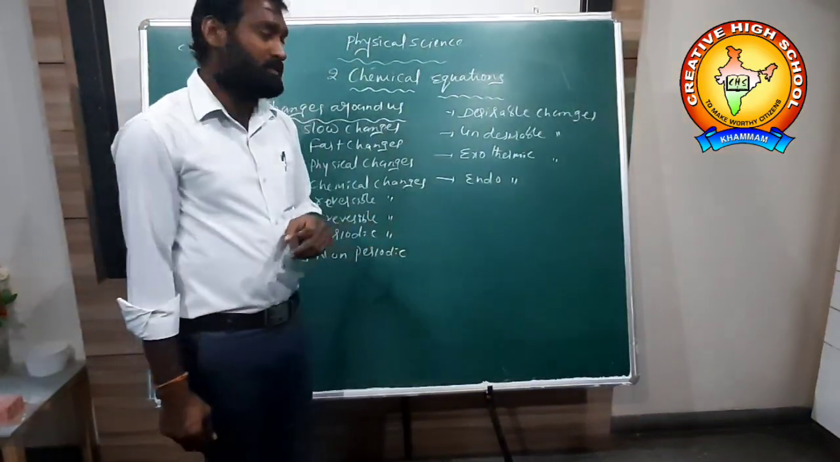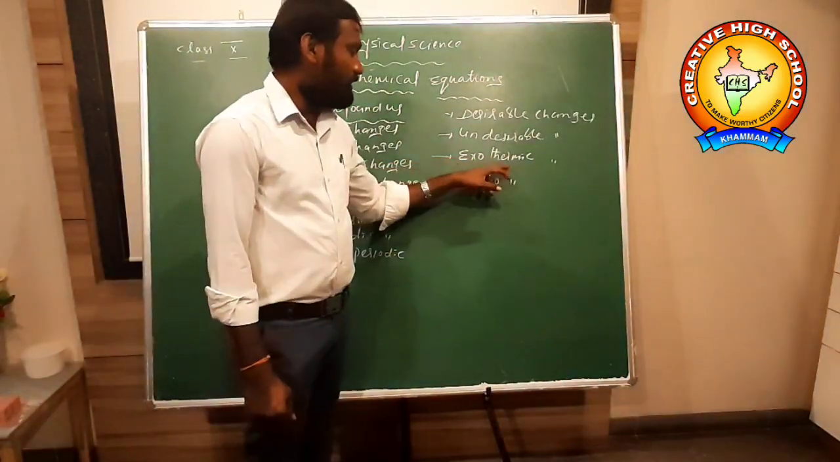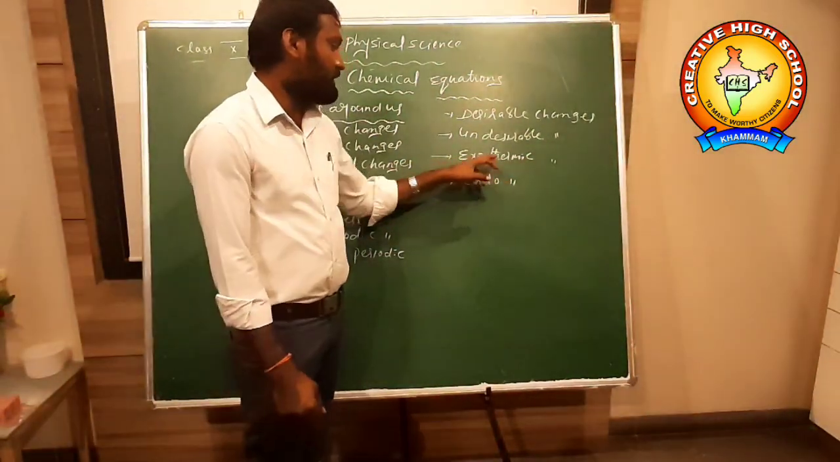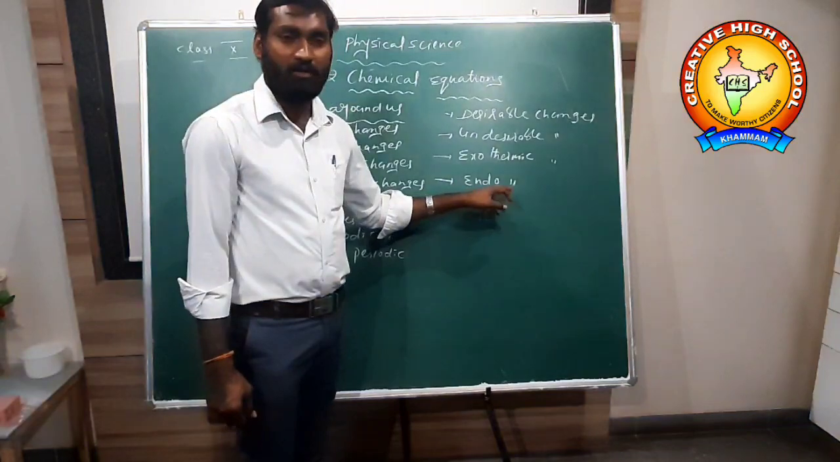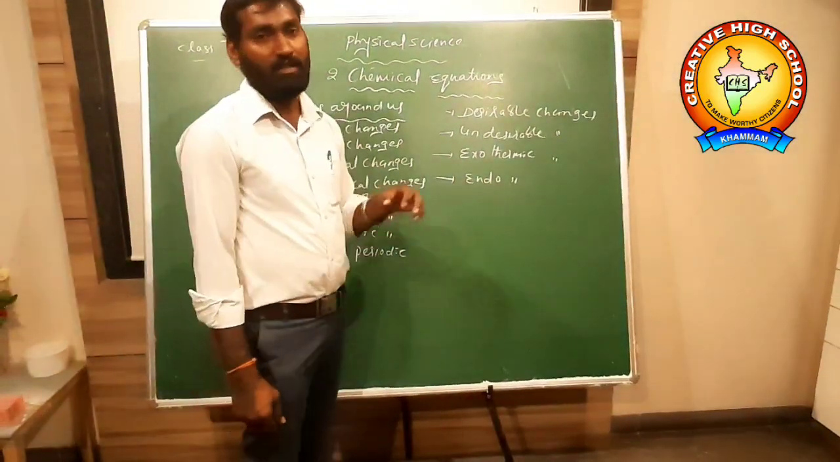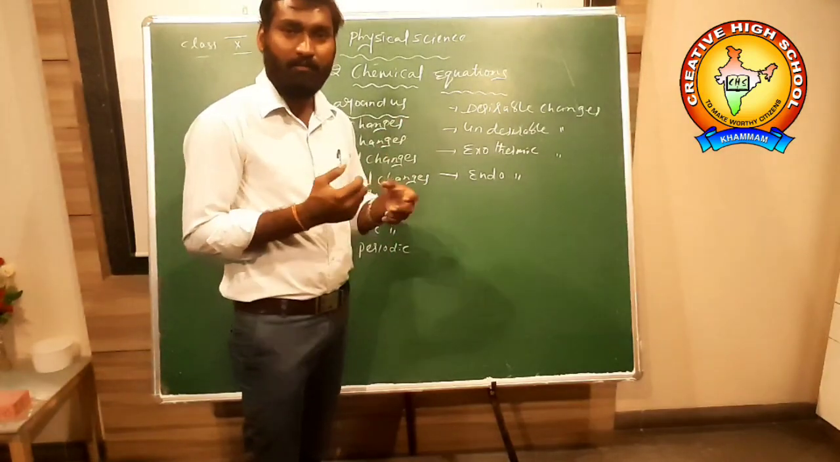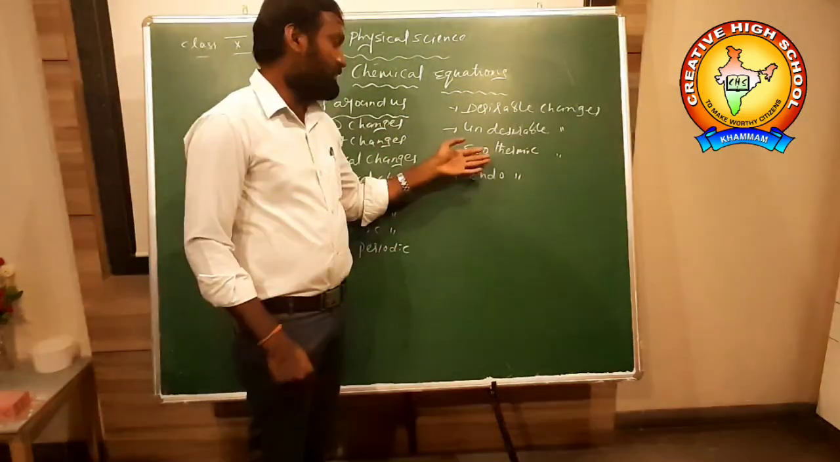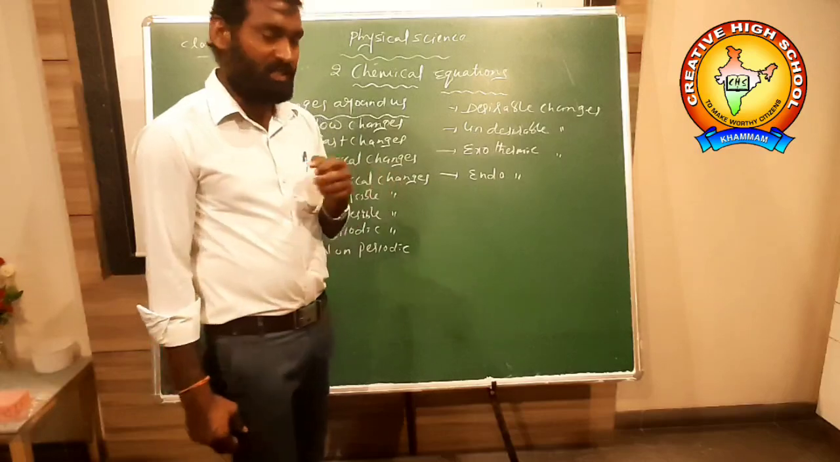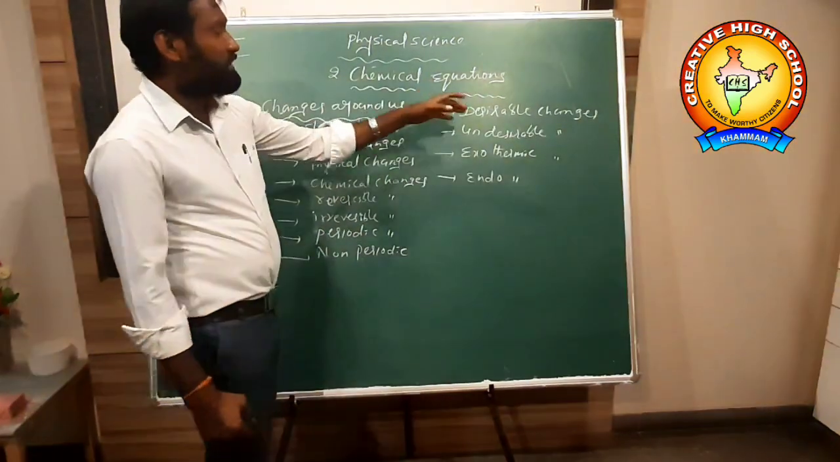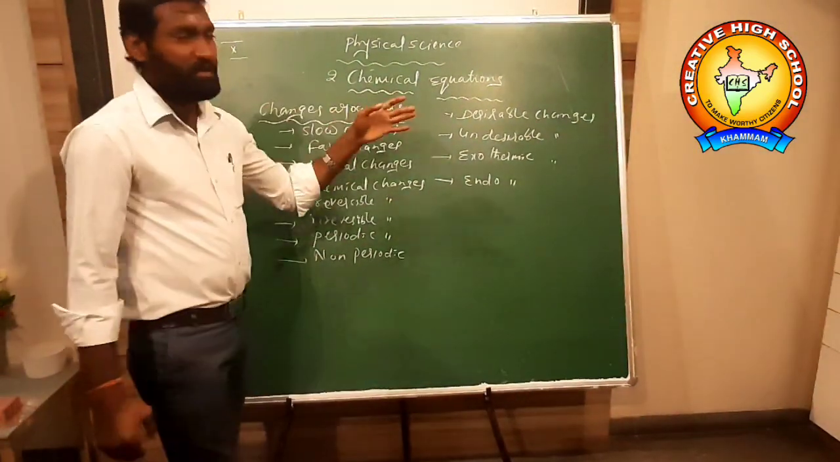Exothermic: the change in which heat is released is called an exothermic change. The change in which heat is absorbed is called an endothermic change. When a change occurs, sometimes heat is absorbed, sometimes it is released. They are called exothermic and endothermic changes. Okay, these are the different types of changes.